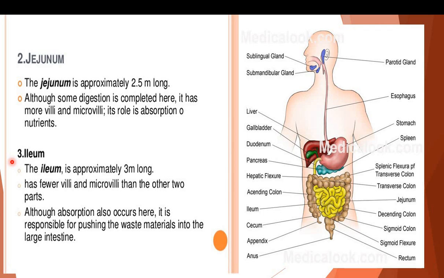Third part is ileum. Ileum is approximately 3 meters long. It has fewer villi as compared with the jejunum. Although absorption also occurs here, it is responsible for pushing the waste material into the large intestine. Here is the whole diagram showing different parts of digestive system.